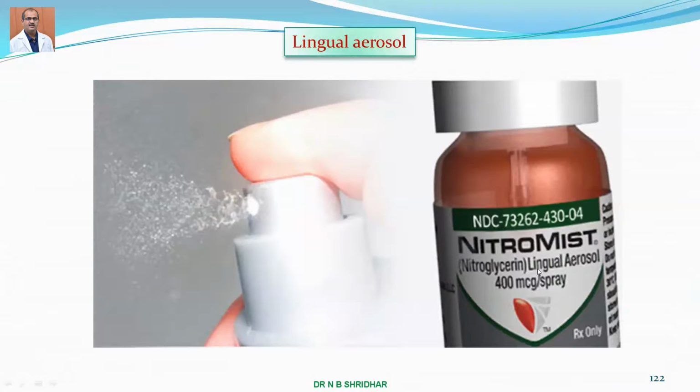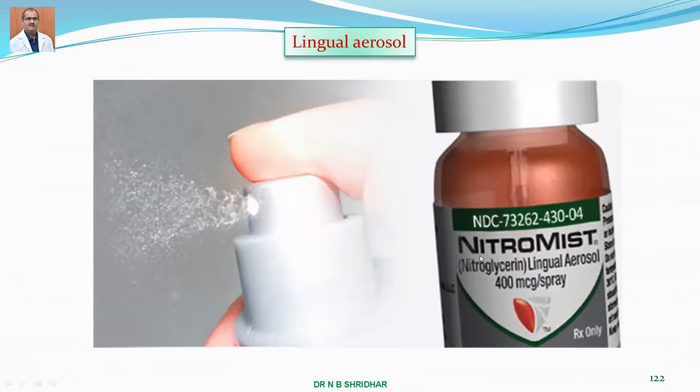The lingual aerosol of nitroglycerin is used whenever the patient is having a cardiac attack. The drug should act very fast, and at the same time there is no time to give injections or anything.